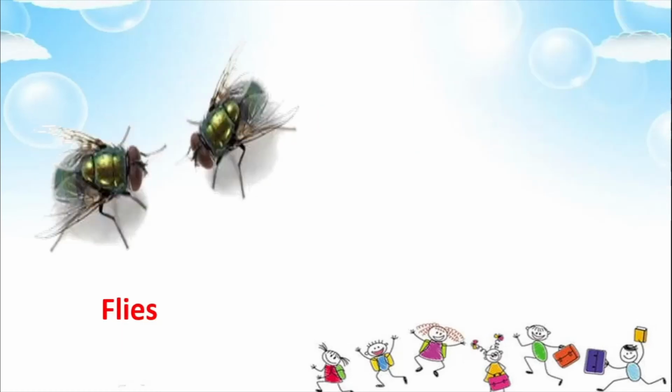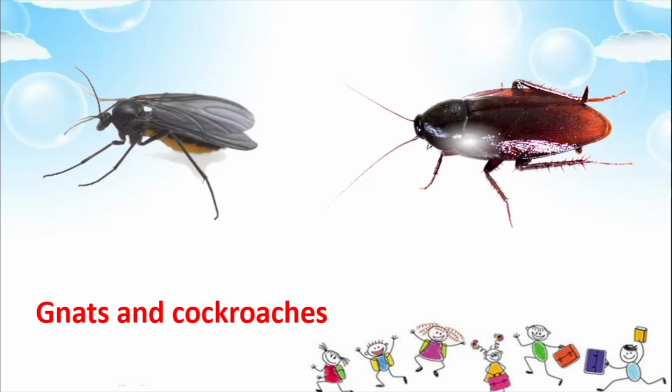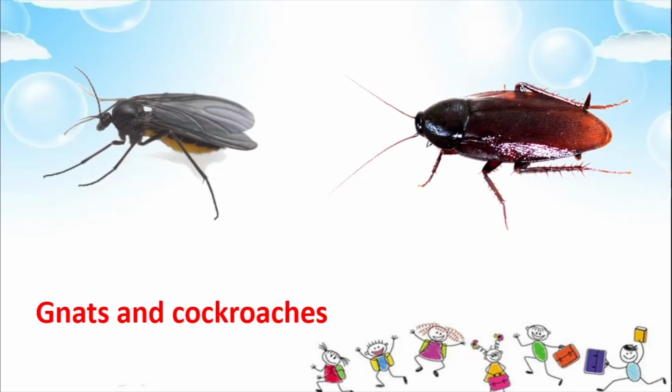Now we also have flies. Just like the mosquitoes, the flies are also very, very dirty. They sit on all kinds of dirty things. They sit on garbage, they sit on kachara, and then they come and sit on our food. And they transfer all the germs onto our food. So you see, these are all animals which we do not want to see around our house. There are gnats, there are cockroaches. Cockroaches, we just hate looking at them.